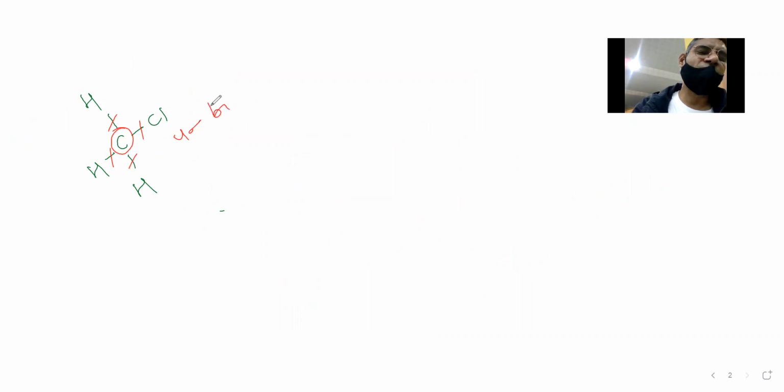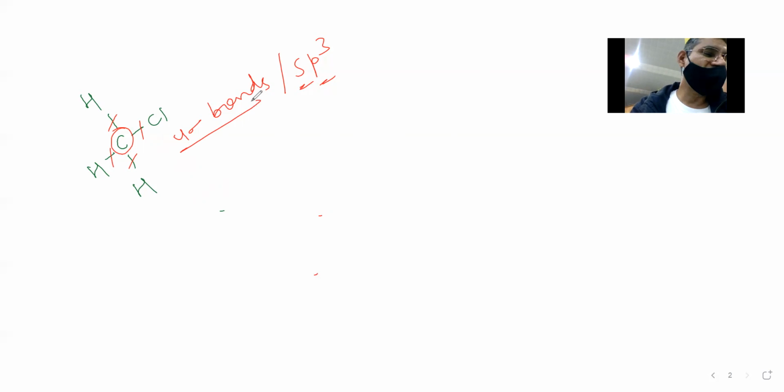Since carbon is having 4 sigma bonds, its hybridization will be sp3. S is 1 and P is 3, so total 3 plus 1, it is 4. So 4 sigma bonds means sp3 hybridization. On the basis of the number of sigma bonds, you consider hybridization. A pi bond will never be considered in hybridization.